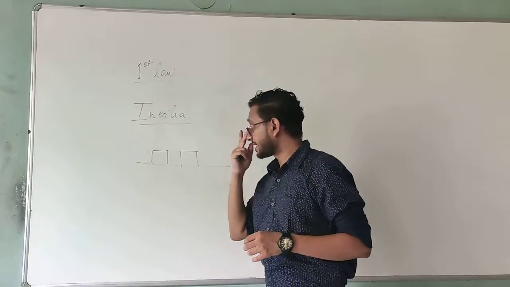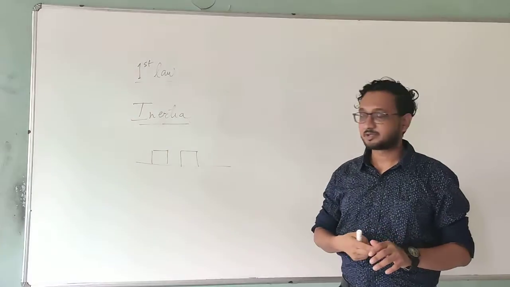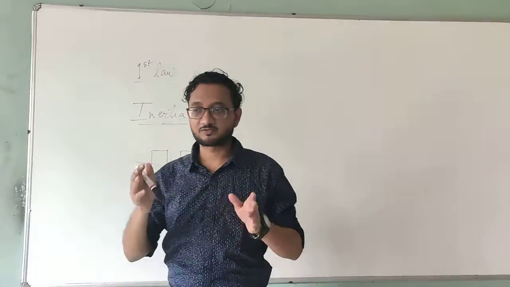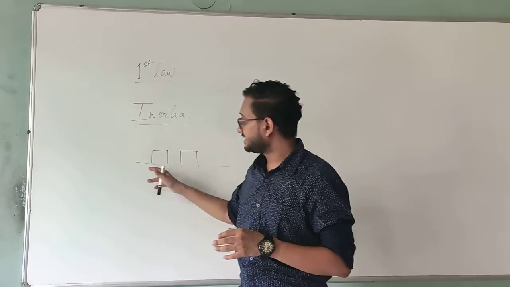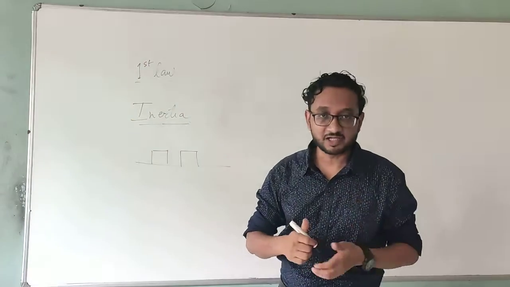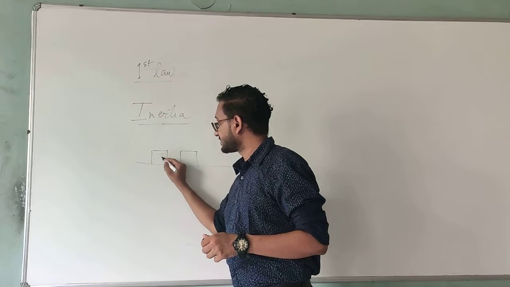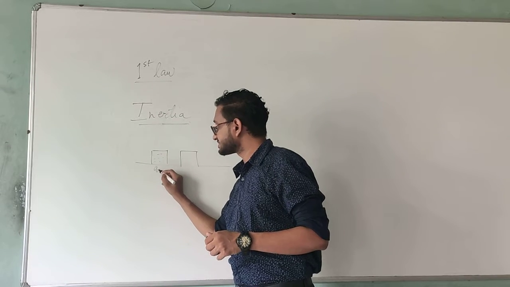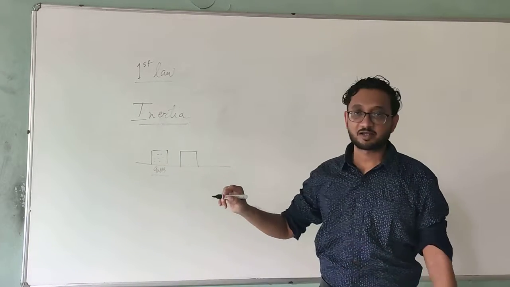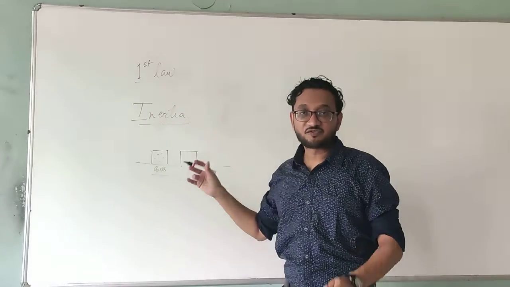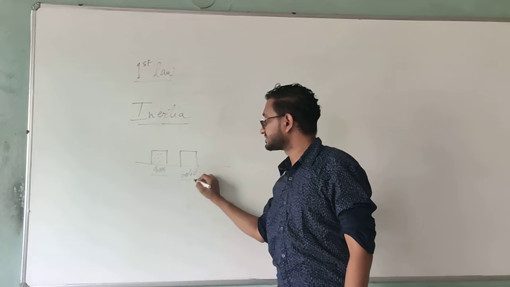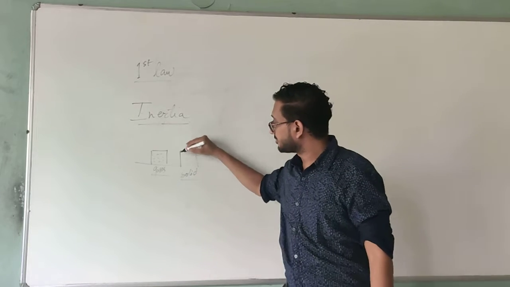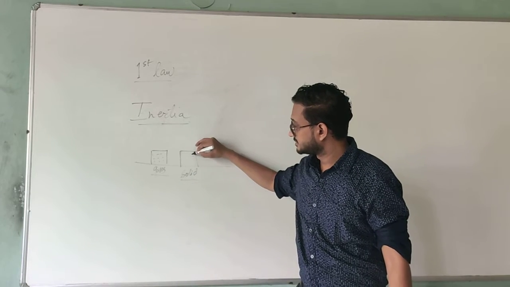But the difference is that this box is empty and this box is filled with different types of stuff. Now when it is empty, that means it is not completely empty. There is air inside, so gases are still inside this object. And this one is filled with different solid objects. So this is made up of solid substance.